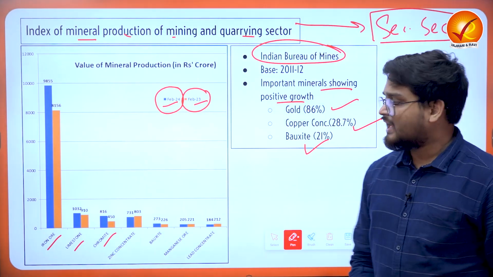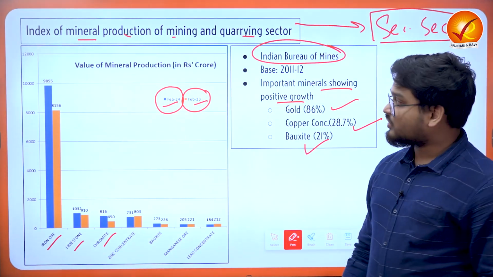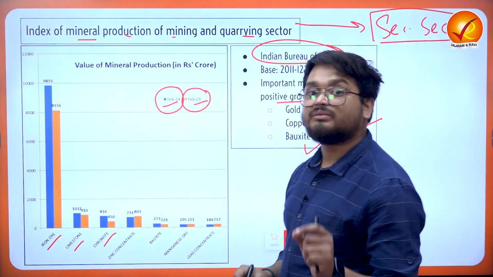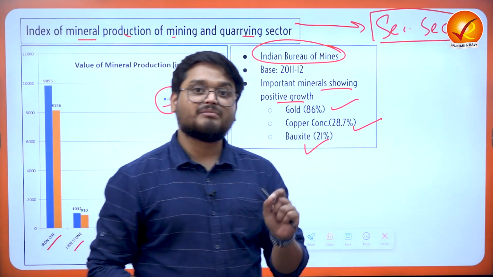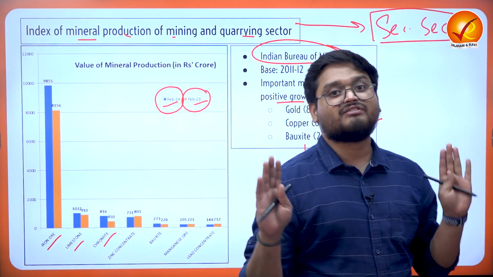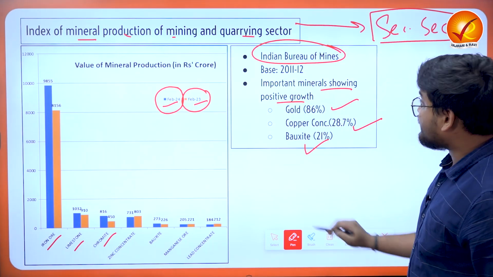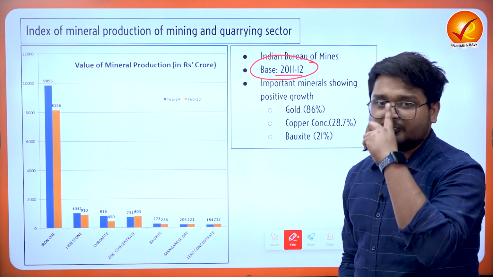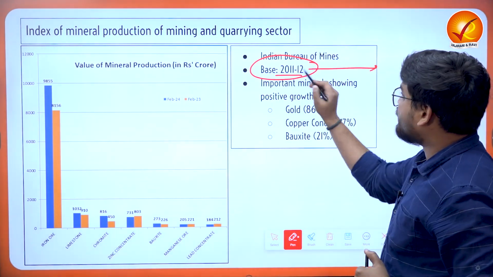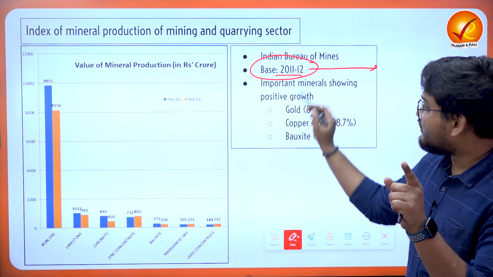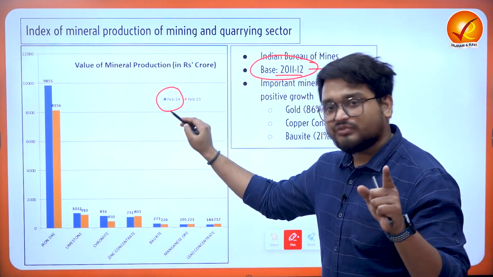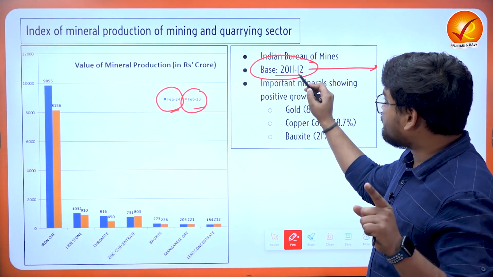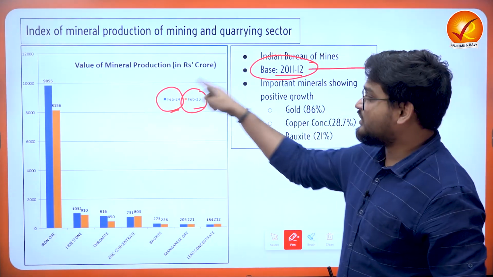in these kinds of minerals. And this is also very important because over a period of time, India's mineral security is one of the most important measures that India must take for the industrial development of the country. And for this index, the base year is 2011-12. When we talk about base year, we mean that this particular year is taken in comparison when we talk about the production of 2024, production of 2023-22 and so on. That is, we have to compare from 2011-12 to this particular year.